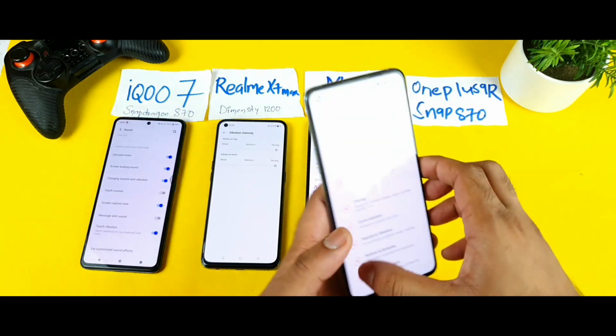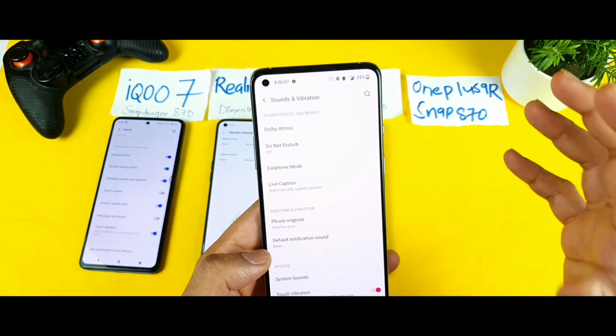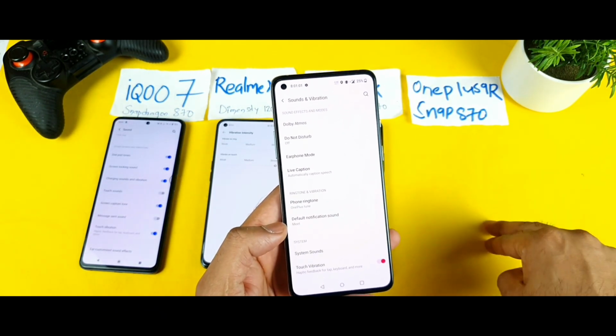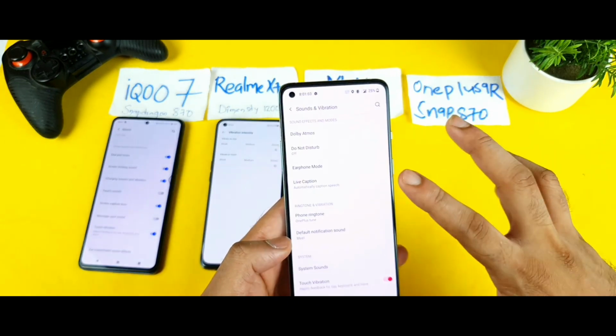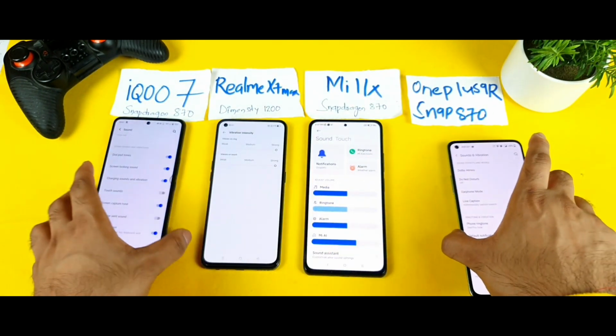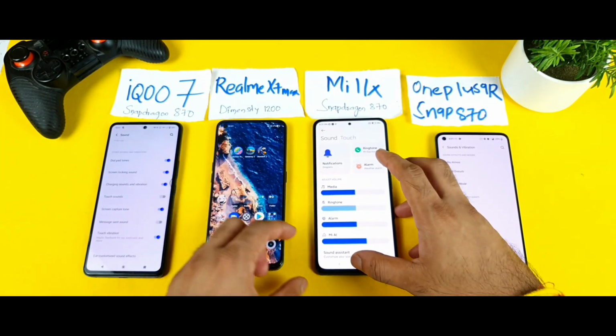In the OnePlus 9R device, friends, even this phone doesn't have any intensity increase or decrease. I'm mainly talking about overall, not while using the keyboard. While using the keyboard there are other options where you can increase and decrease, but for the overall experience you cannot. So at this moment only two phones provide that option, the Mi 11X and the Realme X1 Max.